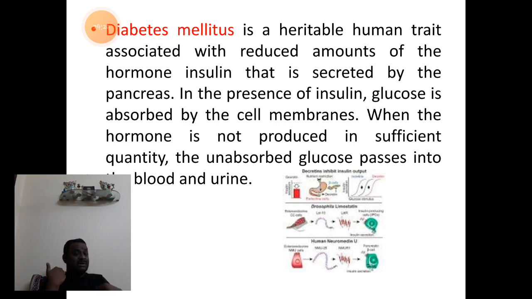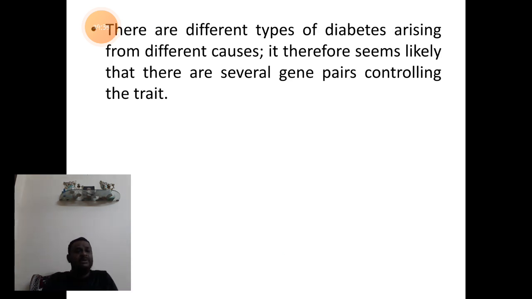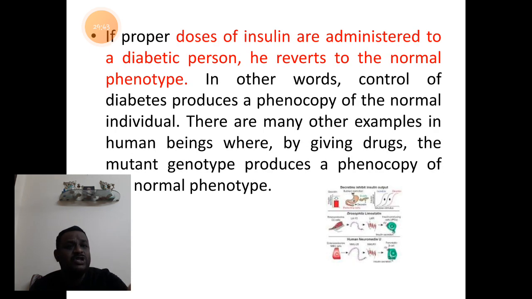When this insulin quantity is not secreted, glucose will remain in the blood and it will be passed into the urine also. Generally, we have different types of diabetes with different causes, but when diabetic individuals start consuming artificial insulin, when we administer insulin into the body of a diabetic person, the physiological system will resemble that of a normal human body.